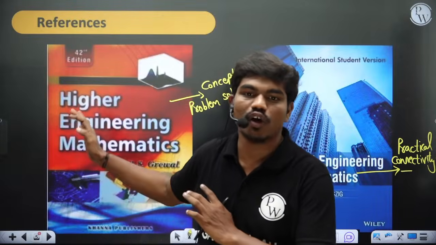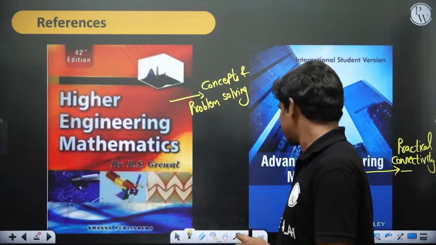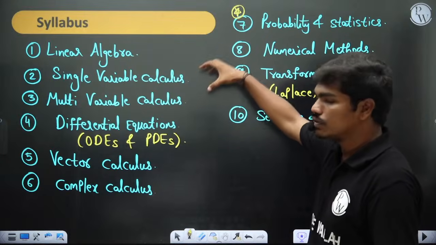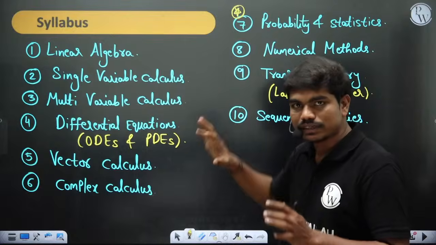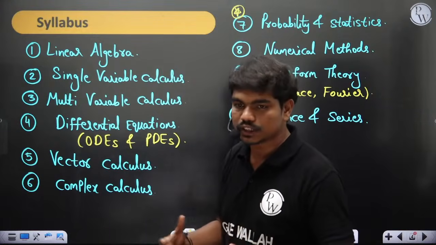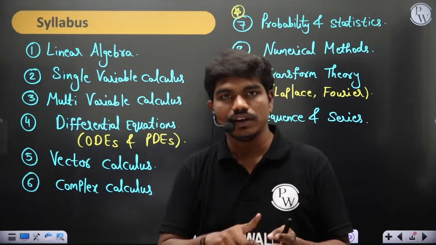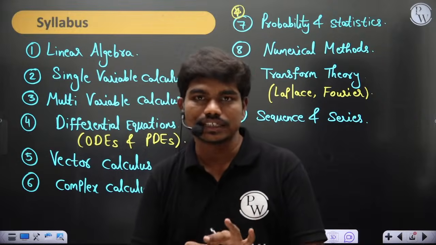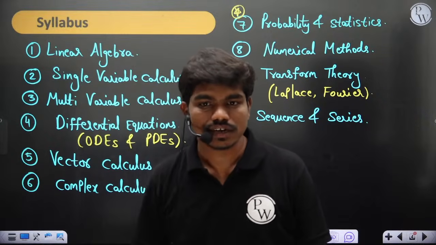This is the introduction of this course. These are the reference textbooks that you can follow, and this is the complete syllabus that I'm going to cover. The syllabus for all branches that I'm covering is mechanical, civil, ECE, EEE, computer science, and XE and data science, of course. Clear?